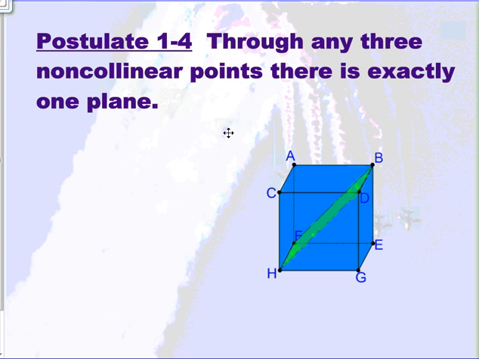Another example of how that would work is if you had F, G, and H. In that case, that plane would be this bottom portion right here. So this concludes what you need to know about postulates and the first four postulates of geometry.